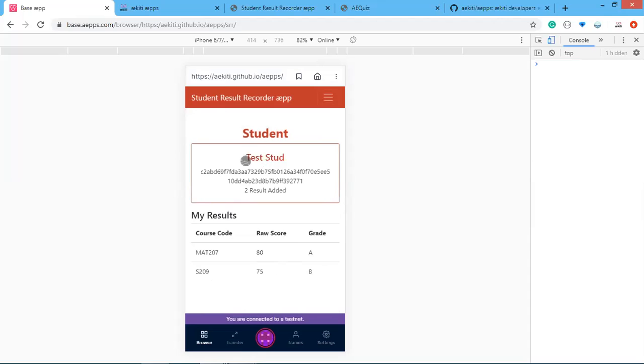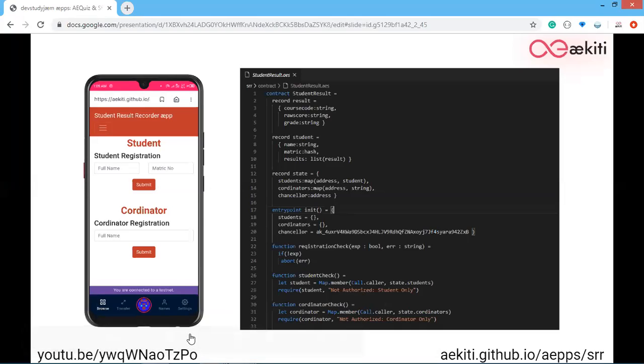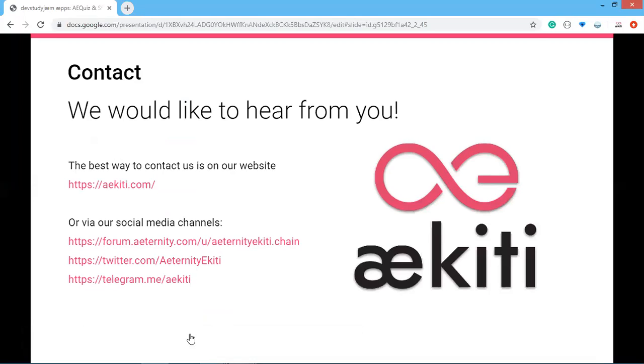So that's about the student result recorder, and I hope you enjoyed that demo. So that's about the 2 apps I was going to talk about in this presentation.